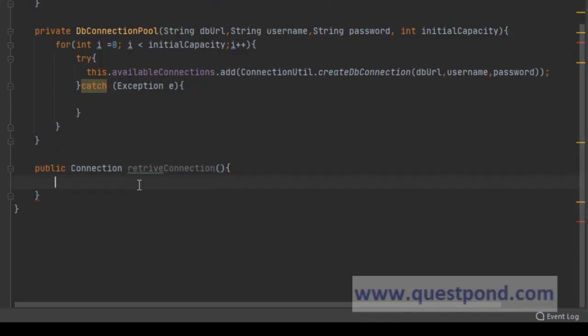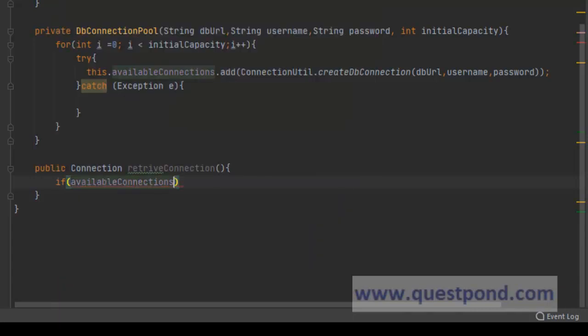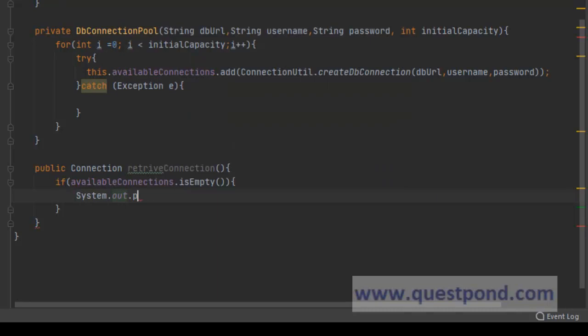Correct? Now within retrieve connection, we will check if available connection dot is empty. Great. So if these connections are empty, we will correspondingly print a message system.out.println no connection available. Correct. Else we can return a connection object.